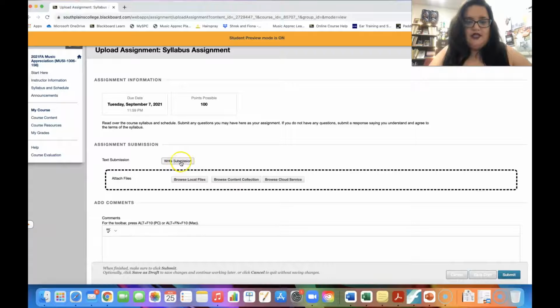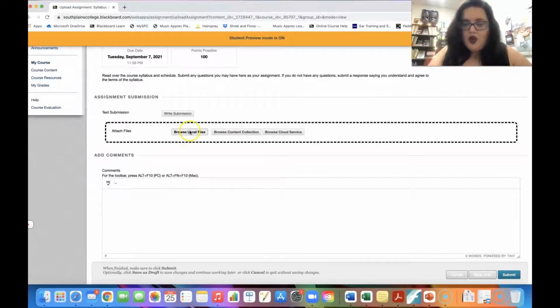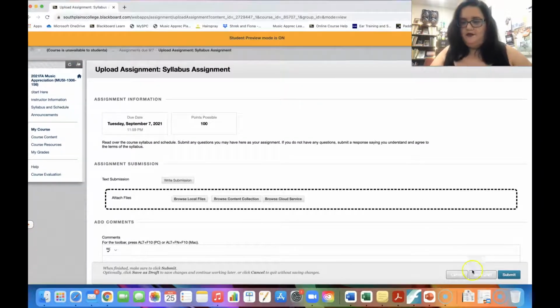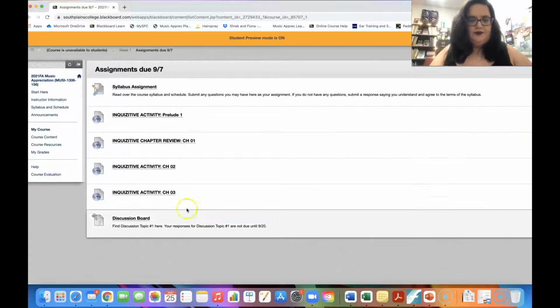And again, you can write a text submission. If you want to write a Word document and attach it that way, you can, or you can just put it in the comments. Either way, any of those ways are totally fine with me. Then you would hit submit, but I'm going to hit cancel because we're going back.